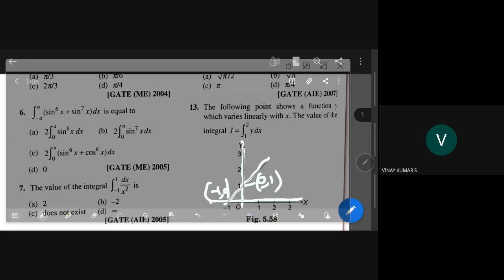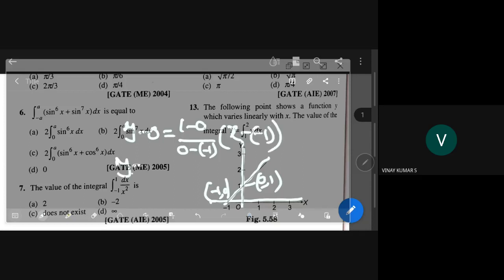So that equation is y minus y1. You take y1 as 0. So y minus 0 is equal to (y2 minus y1) by (x2 minus x1), that is 1 minus 0 by 0 minus of minus 1, into x minus of minus 1. That is the line equation.